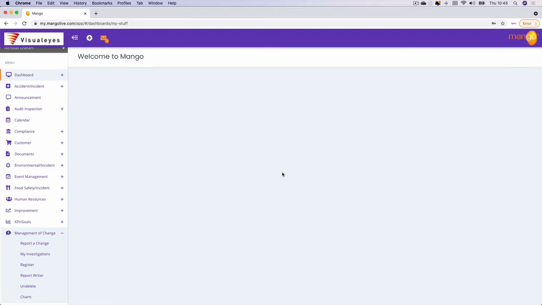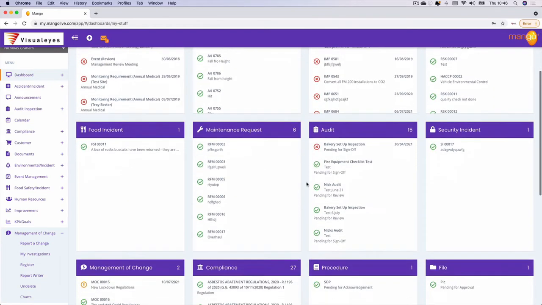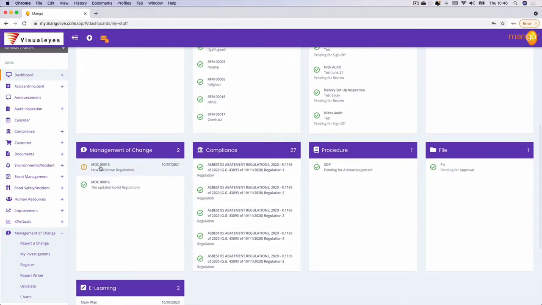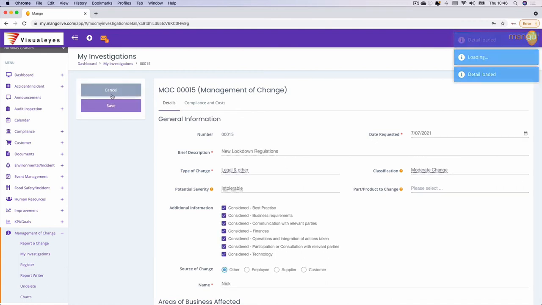If I go back to my dashboard, I can then pick this up on my dashboard in terms of management of change. So there's the new lockdown legislations. I can either pick it up on my dashboard or I could pick it up in my investigations. So I'm now the coordinator. I open this up for editing.